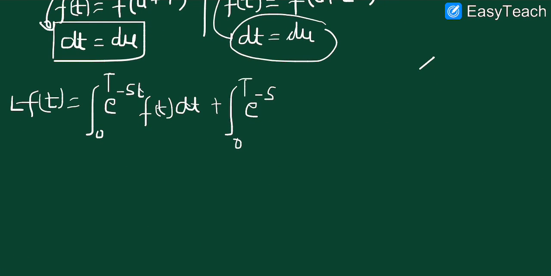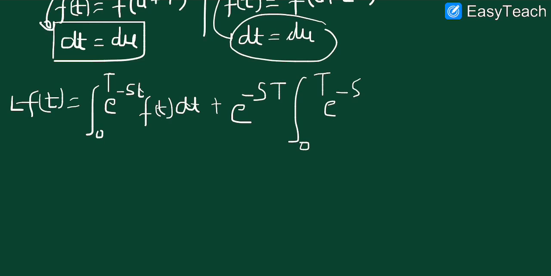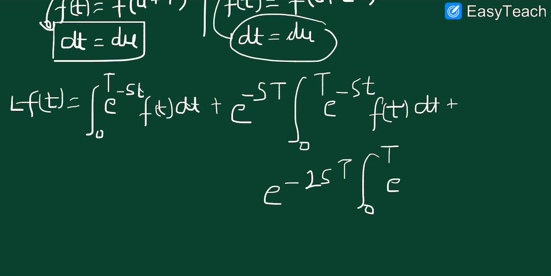Then, if I rewrite this further, it will be the integral from 0 to T of e^(-st) f(t) dt plus e^(-sT) times the integral from 0 to T of e^(-st) f(t) dt, plus e^(-2sT) times the integral from 0 to T of e^(-st) f(t) dt and so on.